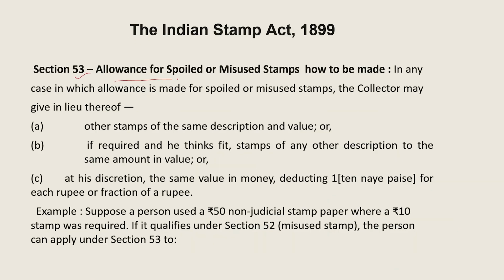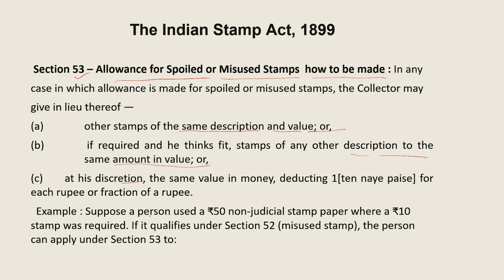Section 53 discusses the allowances for spoiled or misused stamps and how they are to be made. If in any case the allowance is made for a spoiled or misused stamp, then the collector may give, in lieu of that, other stamps of the same description and value, or if he thinks fit, stamps of any other description to the same amount in value. Or, again at his discretion, the same value in money may be given to the person, deducting 10 new paise in every rupee for the fraction of a rupee.